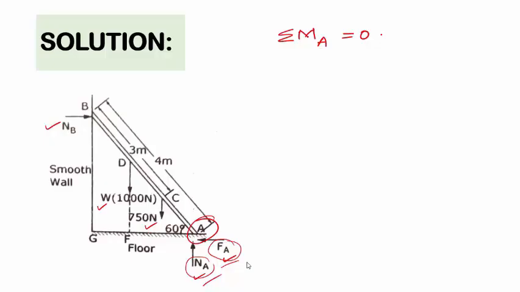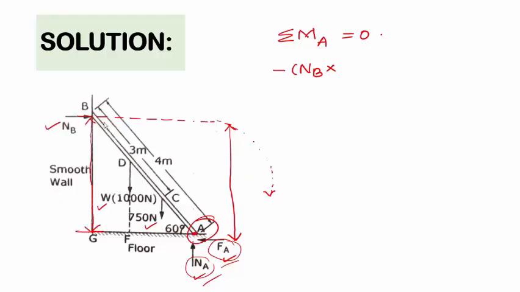Next, considering the sign of the moments, here this force NB is having clockwise rotation about point A. The sign for the clockwise rotation of force components in the calculation of moment is minus. So minus NB into the perpendicular distance between NB and point A, which is this distance.